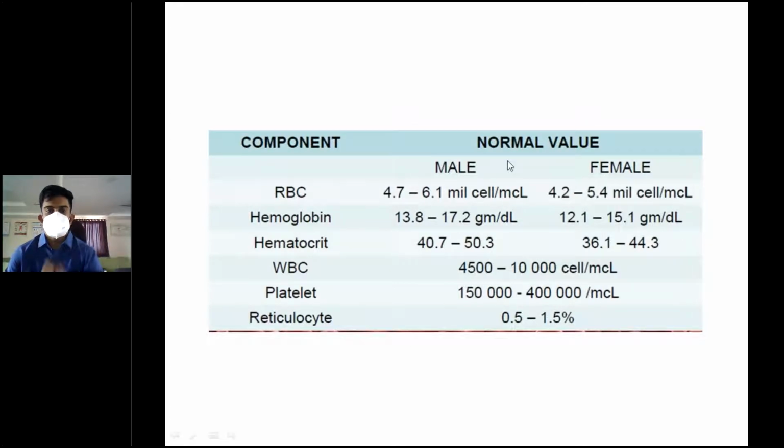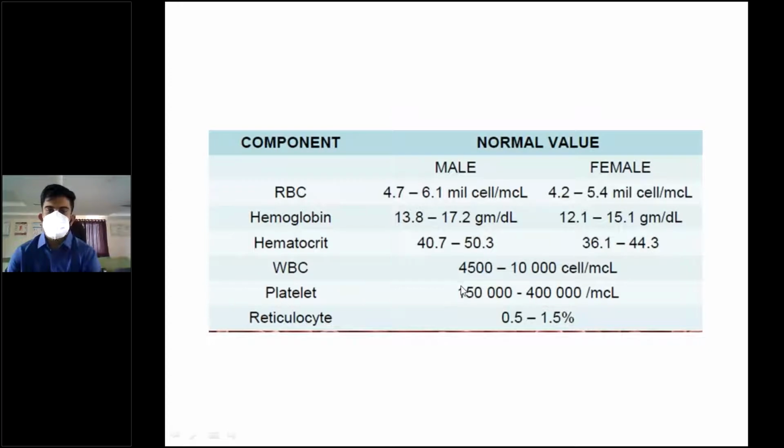These are the normal values of all the bloodlines. RBC count is 4.7 to 6.1 in male, 4.2 to 5.4 in female. Hemoglobin is 13.8 to 17.2 in male, and 12.1 to 15.1 in female. Hematocrit is 40.7 to 50.3 in male and 36.1 to 44.3 in female. WBC count, like I said, is 4,000 to 11,000. Platelet count is greater than 1.5 lakhs but less than 4 lakhs. You can go up to 5 lakhs. Reticulocyte count is 0.5 to 1.5%.